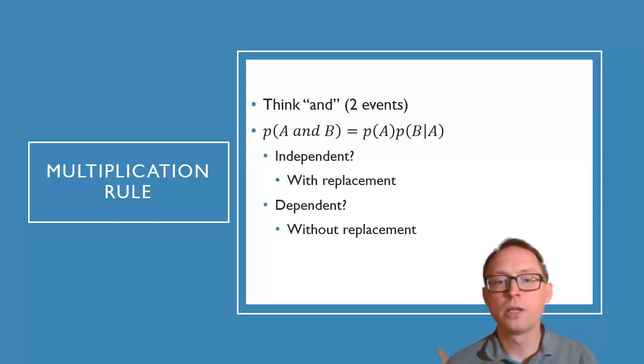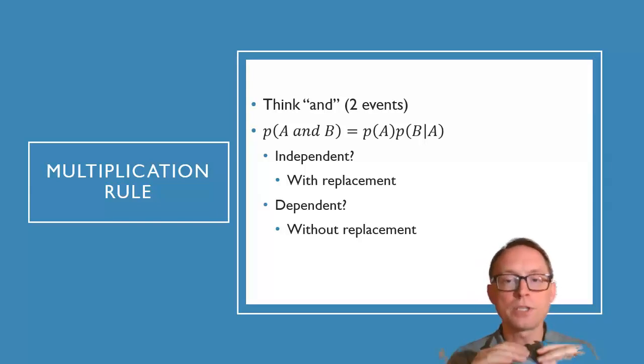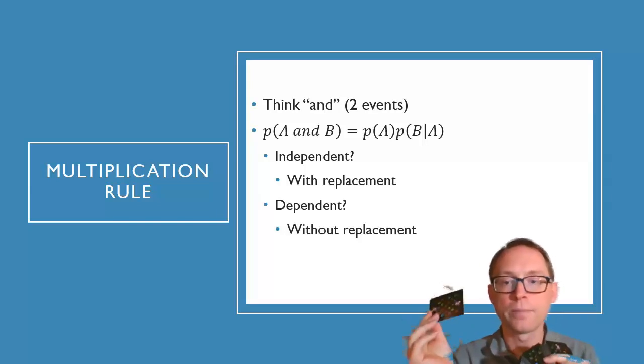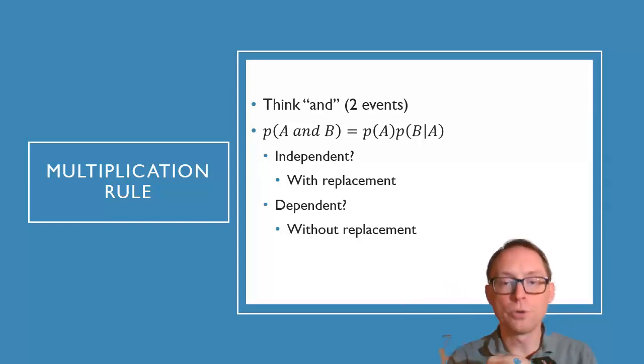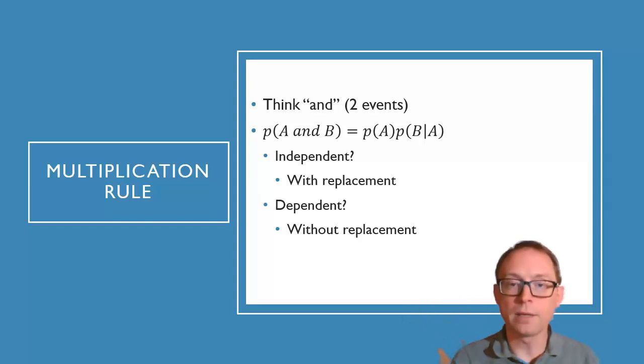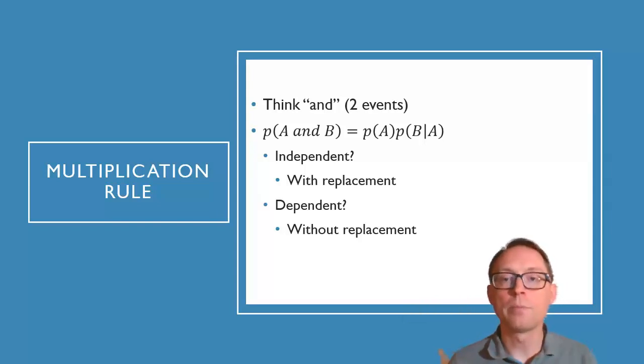So it kind of depends on whether these events are independent or dependent. By independent, you should say, hey, are these totally independent of each other, right? So for example, if I pull a card out of the deck and I put it back in, and then I pull a new card out of the deck, those two events are independent, right? The probability didn't change. So let me give you an example.